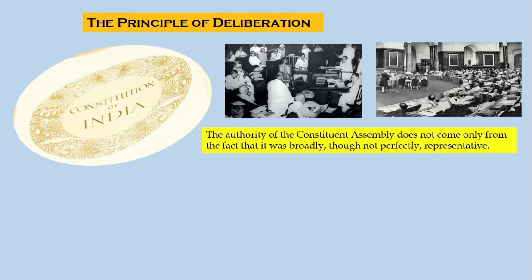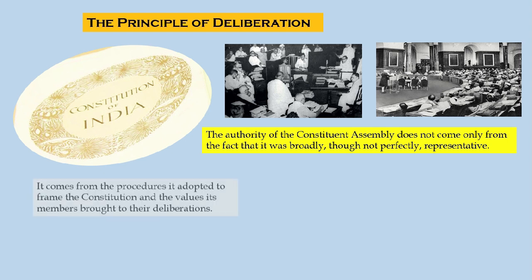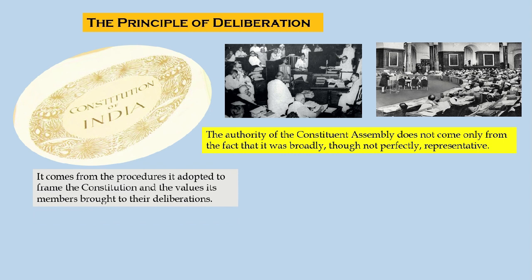The authority of the Constituent Assembly does not come only from the fact that it was broadly, though not perfectly, representative in nature. It comes from the procedures that it adopted to frame the Constitution and also the values its members brought in through the deliberations.